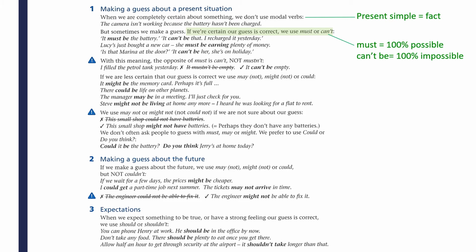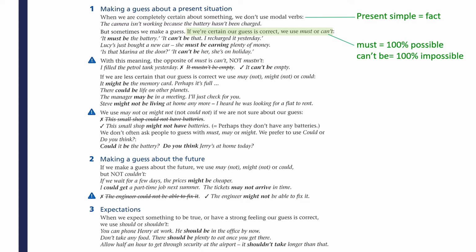If you are very confident about your guess, you might say, it must be the battery. Although you are using the word must, you are not stating a rule, you are not giving an answer, you are simply showing confidence in your guess. On the other hand, if you say it can't be the battery, you are saying you believe it is highly unlikely that the battery is the problem.